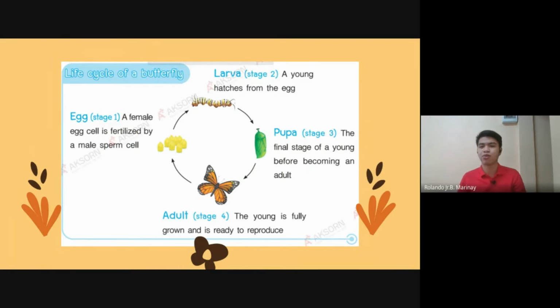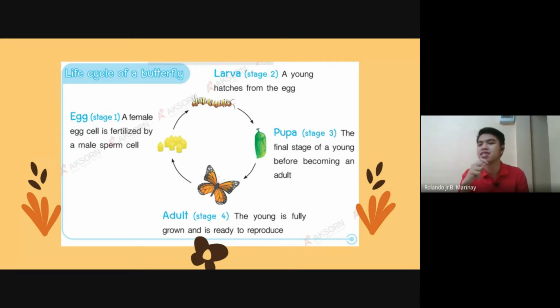Okay, so here are some of the examples. The first one, of course, is the butterfly. It becomes an egg first, right? Because this is the first stage of the life cycle of the butterfly. Stage 1, it becomes an egg, and then it becomes a larva. A larva is a young hatched from the egg. After being an egg, it becomes a larva.